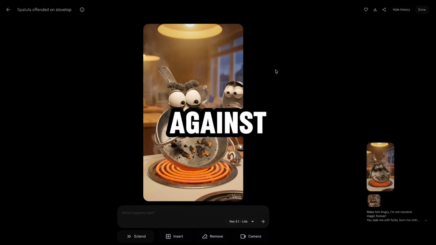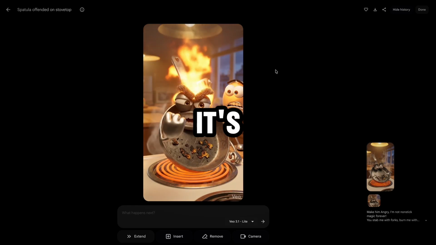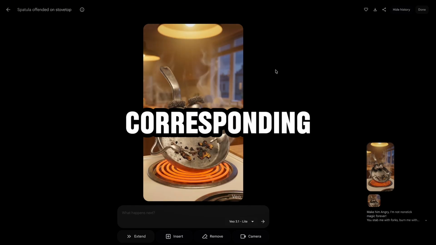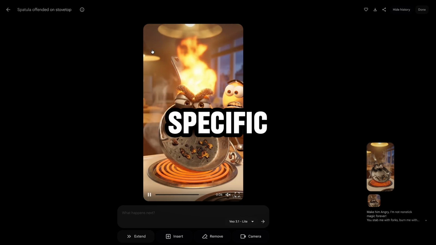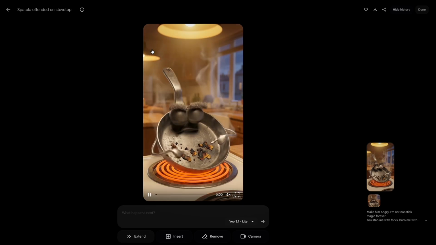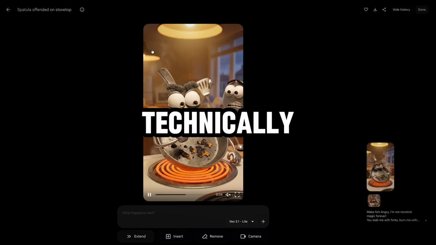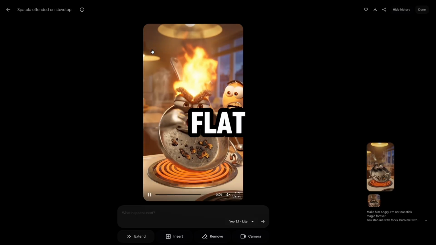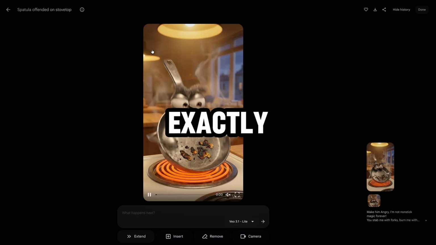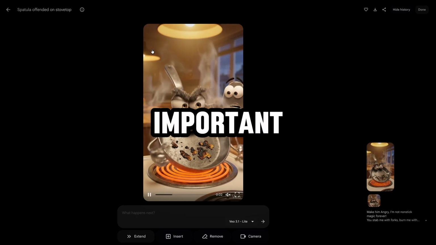Evaluate each clip against one standard. Does the object look like it's experiencing the emotion described in the corresponding script line? If the clip feels emotionally neutral or mismatched with the script, regenerate with a more specific emotional instruction before moving forward. The performance quality of each clip is what makes or breaks this format. Technically competent but emotionally flat content loses viewers at exactly the moment the script is delivering its most important lines.